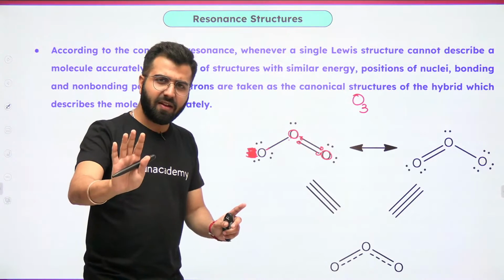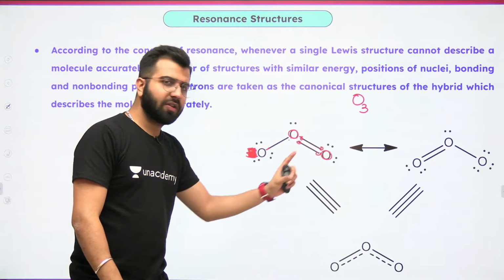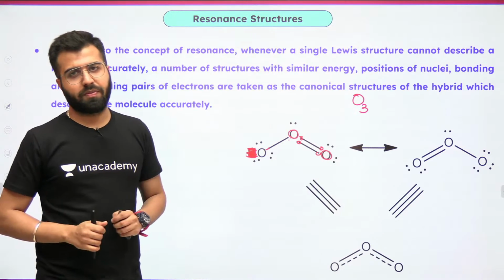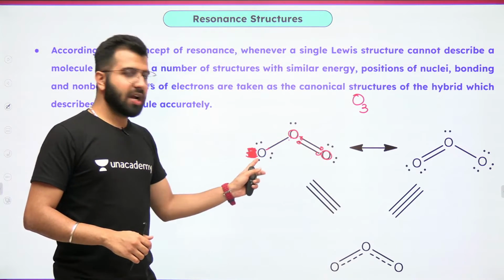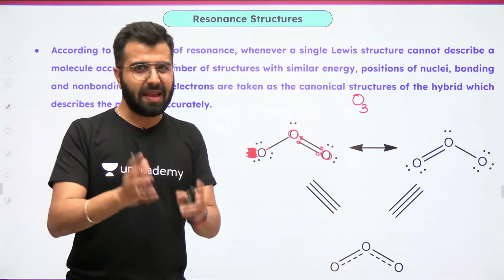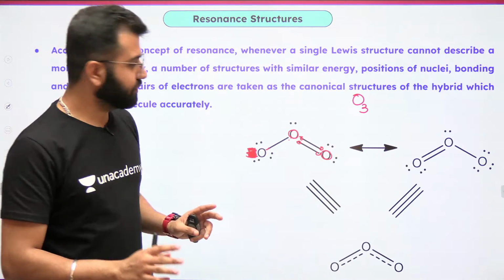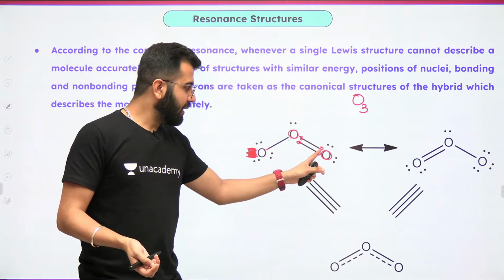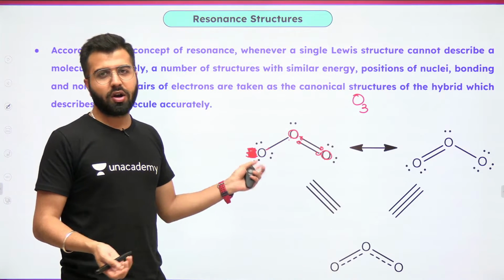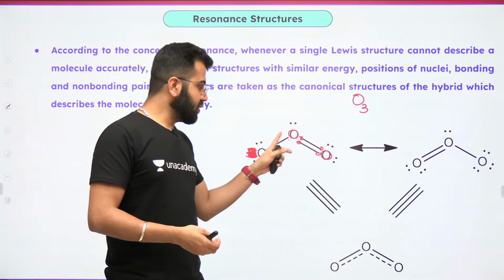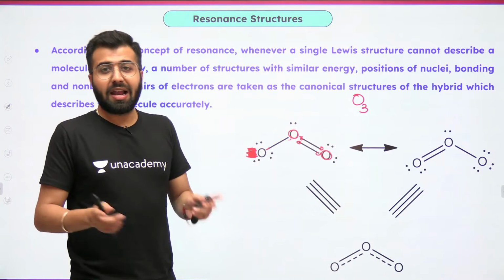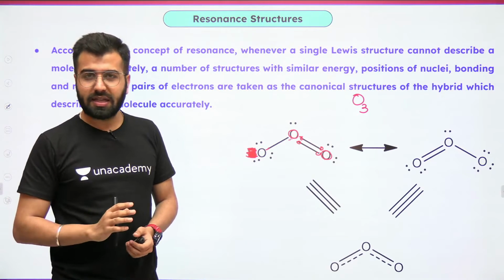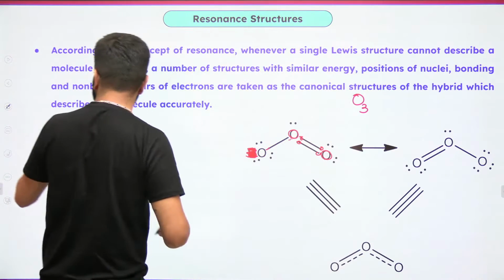Do you really think that something is special with this oxygen and this oxygen is different? The answer is no. Both of these oxygen atoms in real life are the same. In actuality, they are the same. So simply there's no point of giving all the double bonds here and only the coordinate bond over here. What will this oxygen do is, it will treat both of these oxygens the same way. What exactly happens, guys? Now pay attention.